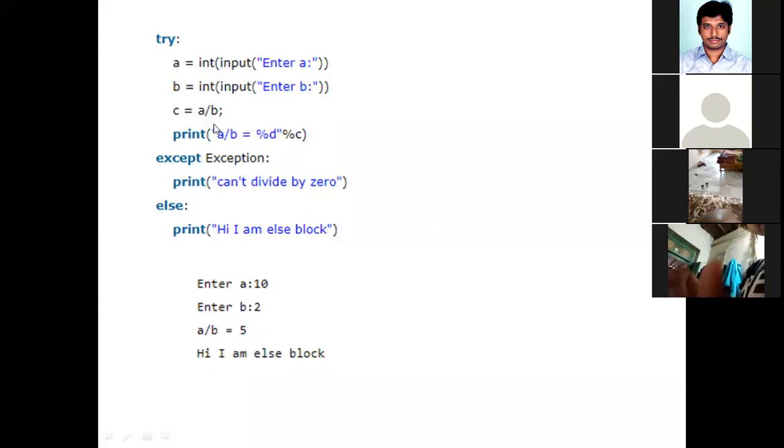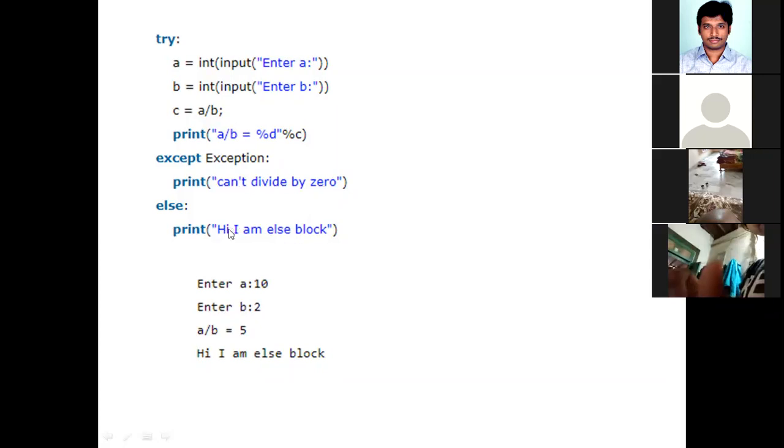Now, suppose I am giving the value of A as 10, and I am giving the value of B as 0. Will you get this print statement output? No, this print statement output you won't get. Why? Because here itself you got an exception. Once you got the exception, the control directly goes to the except block. Here, what is the answer you will be getting? Can't divide by 0. Right?